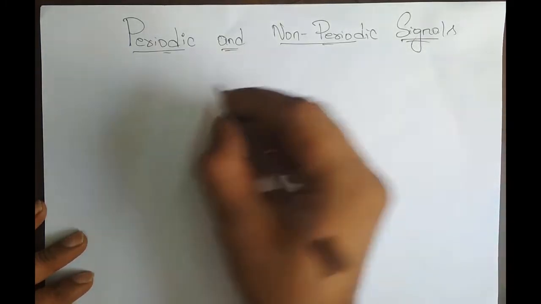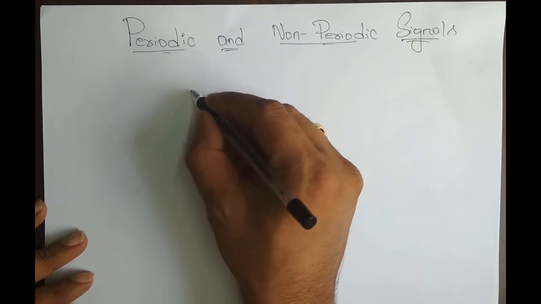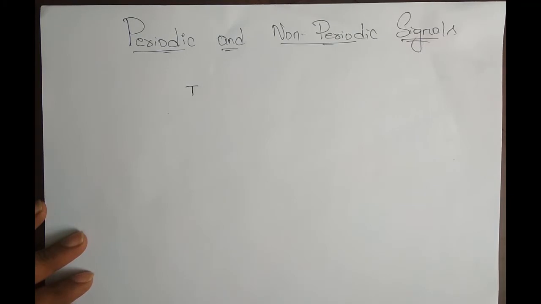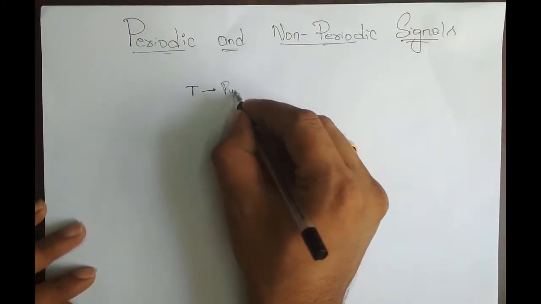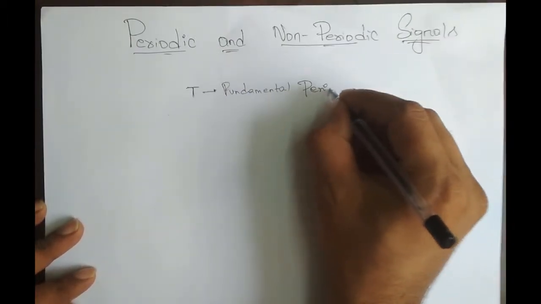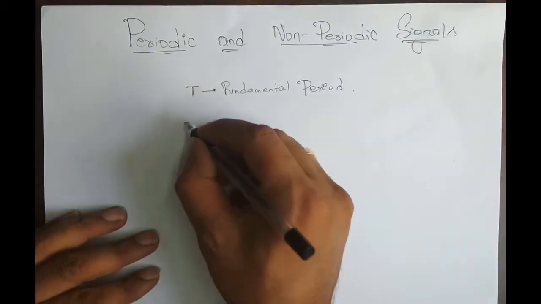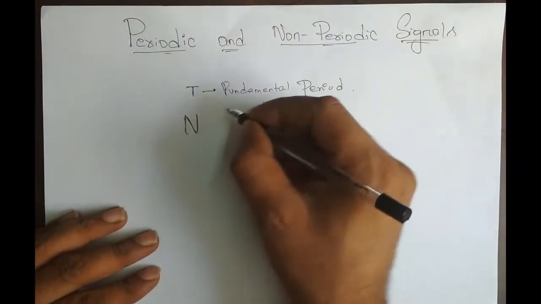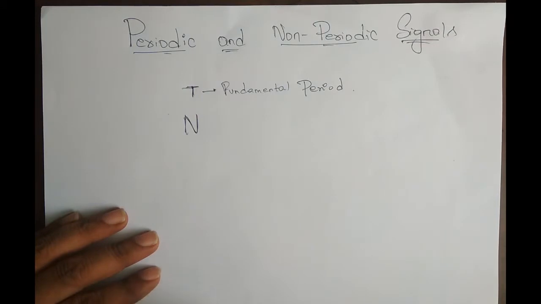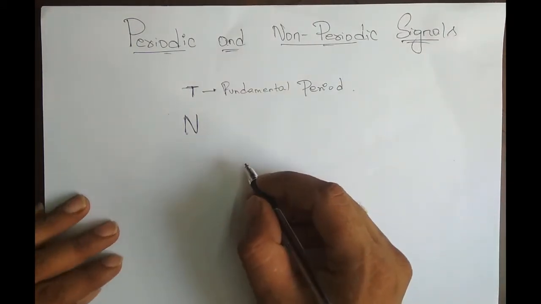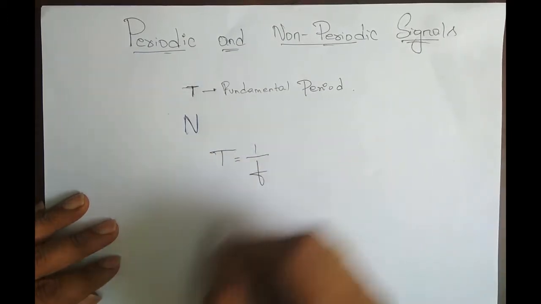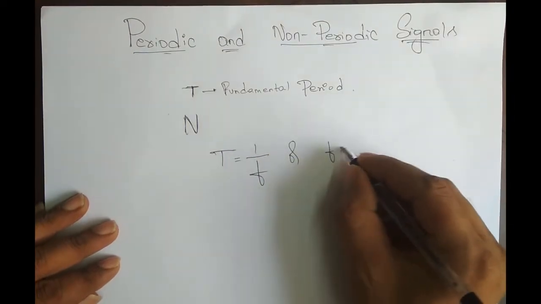The smallest value of time for which the signal repeats is called the fundamental period, and we call it capital T. So the fundamental period for a continuous time signal is capital T. If it's a discrete time signal, capital N is the fundamental period. How do you define fundamental period? It's the smallest period of time for which the signal repeats itself. Also, capital T is the inverse of the frequency, 1 by f, or f is equal to 1 by T.